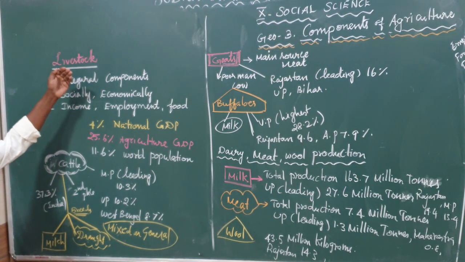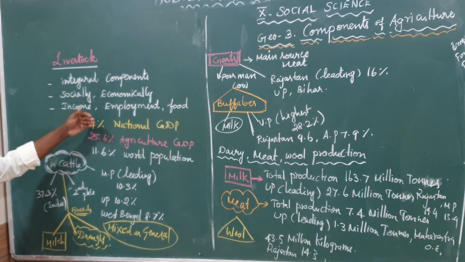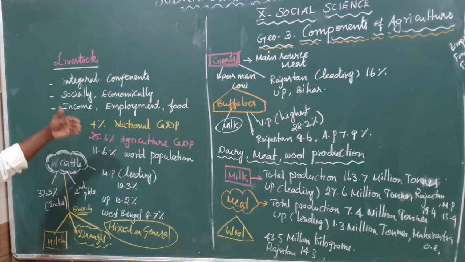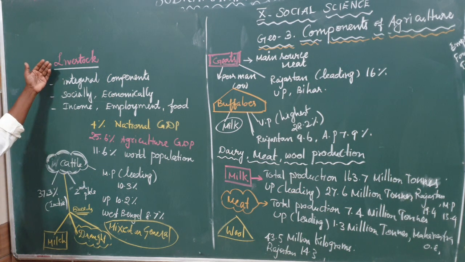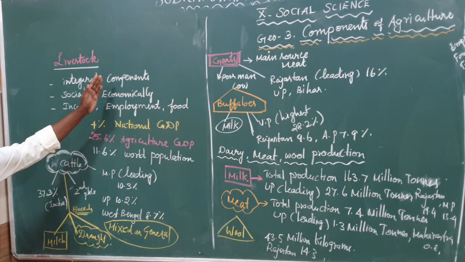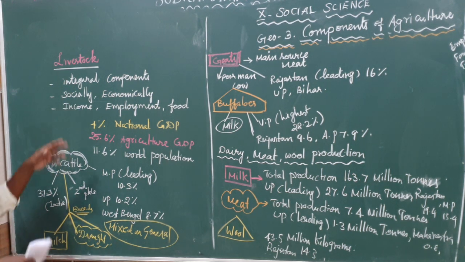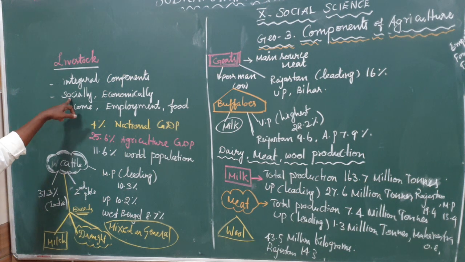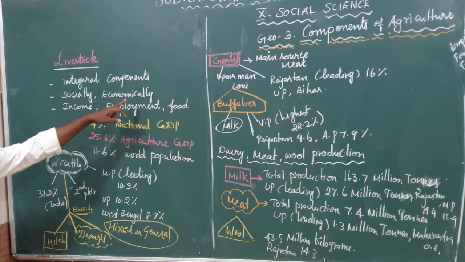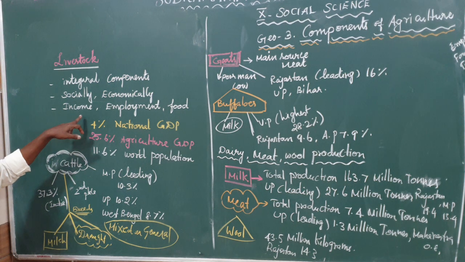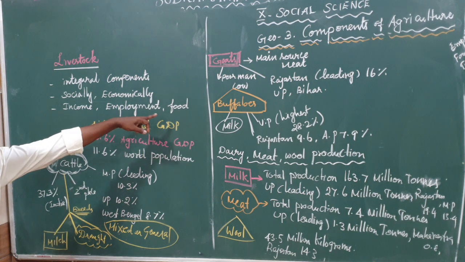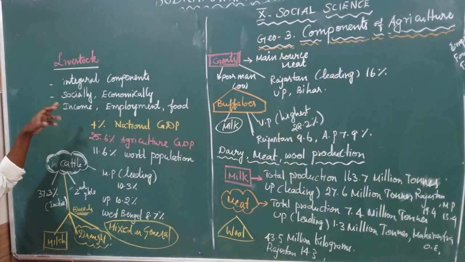Livestock means some of the animals we are taming in our life for many purposes, like meat, milk and some other purposes. Now, on the economic side, livestock means integral components of the farming system in India. Integral means together, that means ஒருங்கிணைந்த. Another meaning, it is socially and economically very important because it provides all Indian farmers employment opportunity and food supply and gives proper income, so it is called economically and socially very important.